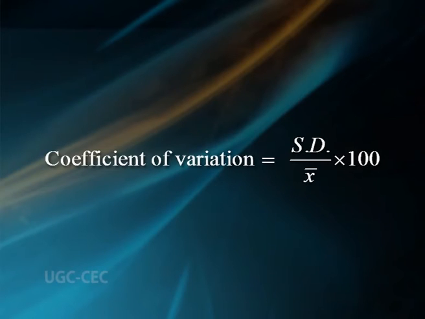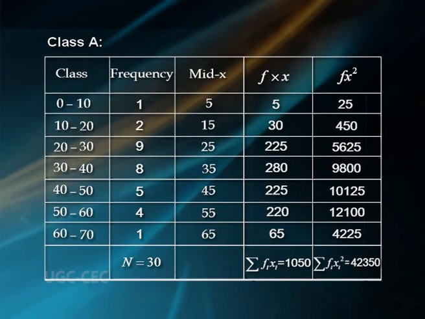Solution: the series with more coefficient of variation is considered as more variable. Coefficient of variation equal to SD by x bar into 100. The necessary calculations are given as follows. For class A, classes 0 to 10, 10 to 20, 20 to 30, 30 to 40, 40 to 50, 50 to 60 and 60 to 70. The frequencies 1, 2, 9, 8, 5, 4, 1.